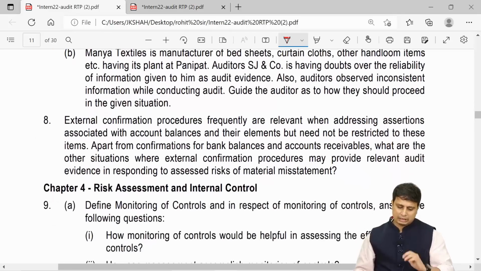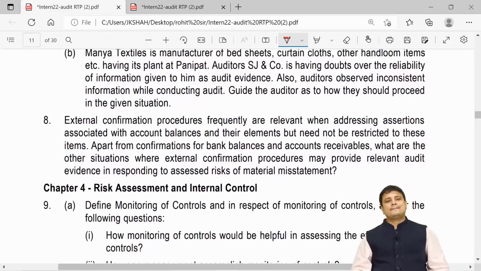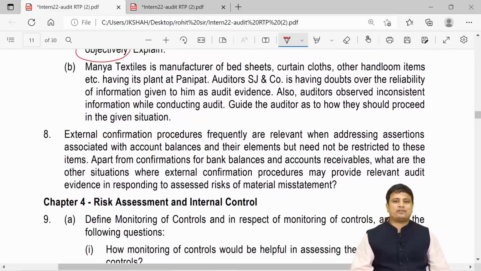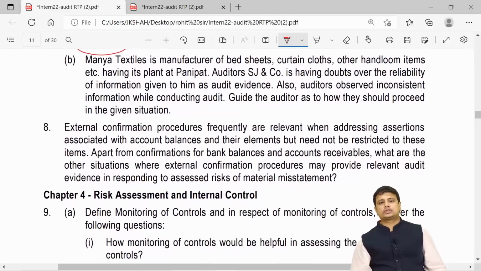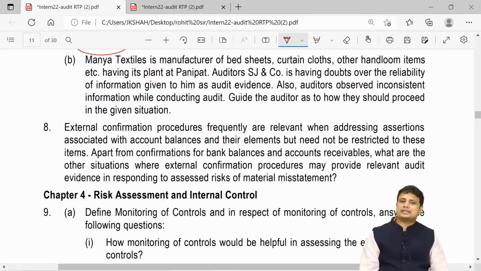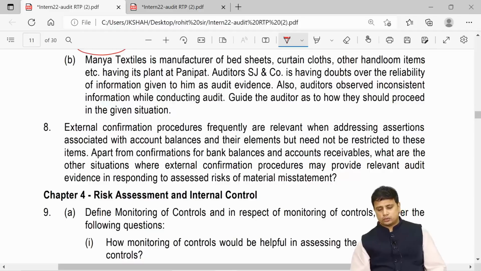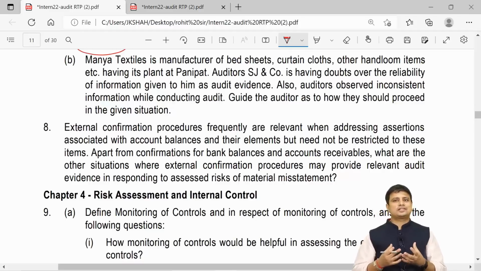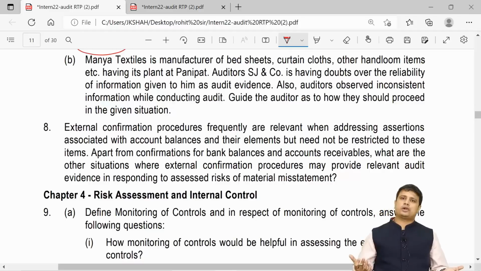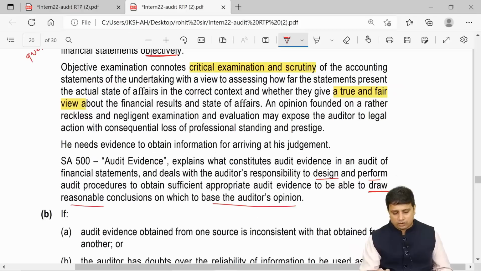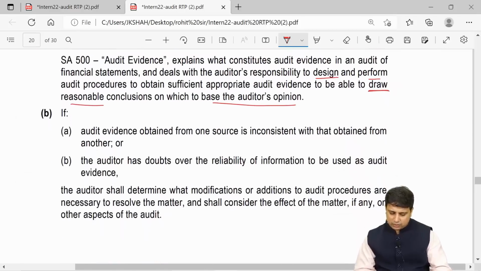Next, Mania Textiles, in manufacture of bed sheets, curtain cloths, other handloom items, etc., having its plant at Panipat. Auditors SJ and Company is having doubts over the reliability of information given to him as auditor. The auditors also observed inconsistent information while conducting the audit. Guide how the auditor should proceed. So if they are inconsistent, we will try to resolve the same. If resolving the same is not possible, I may have to modify the opinion. So that is what they have given here.